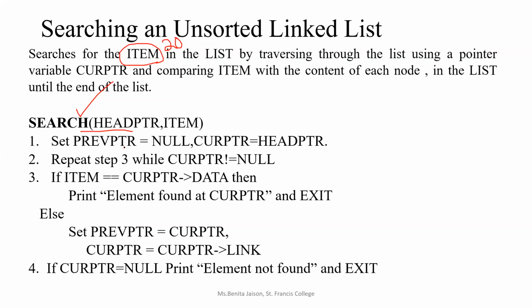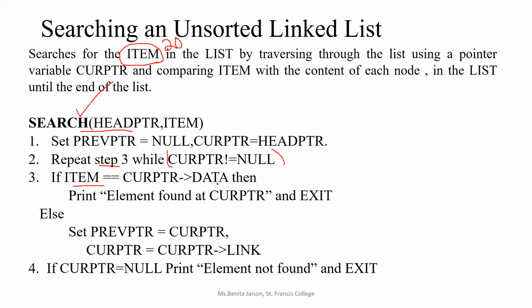We are initializing the previous pointer equal to null and the current pointer equal to the head pointer. After that, while the current pointer is not equal to null, we are going to execute one more step within that while loop. That is, we are repeating step 3 when the current pointer is not equal to null. What is that step 3? If item is equal to the current pointer data. Can anyone explain what is in this step? Item, if it is equal to the current pointer data.